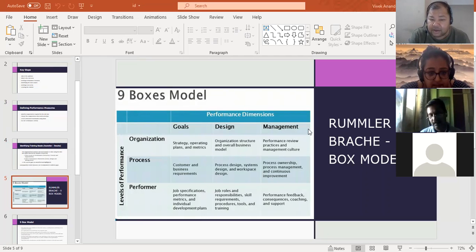Performance dimension is goal, design, and management. For organization, the goal is strategy, operating plans, and metrics. Design is the organization structure and overall business model. It's a very broad outline. Management is performance review practices. What are the methods that you use to measure the success of it?